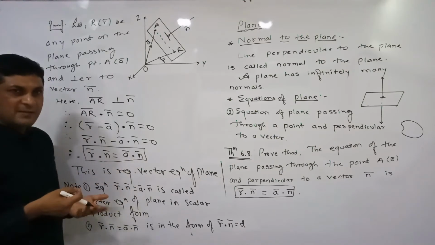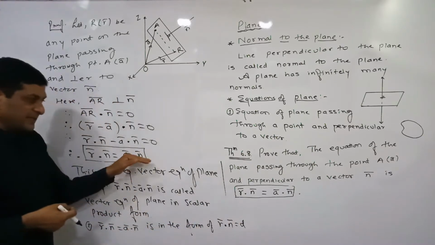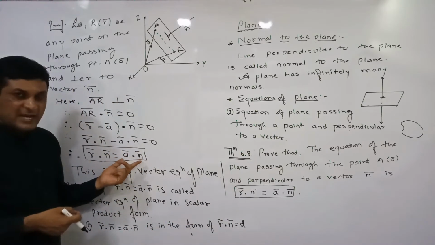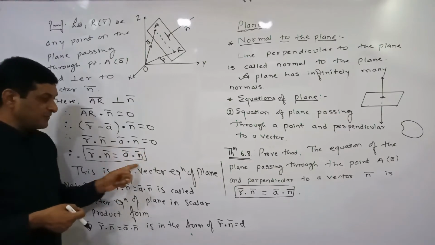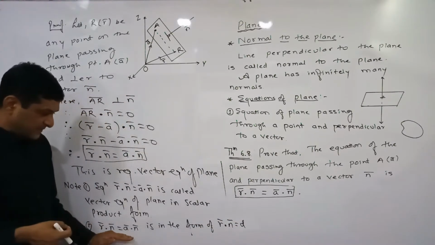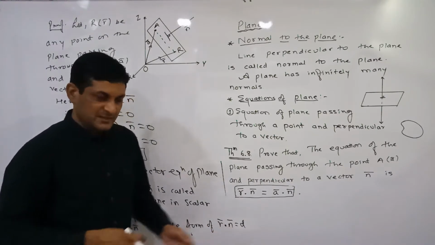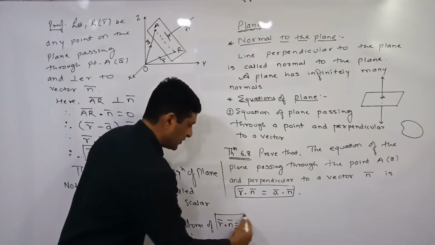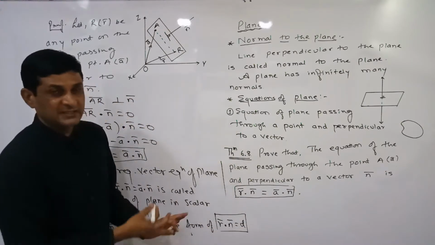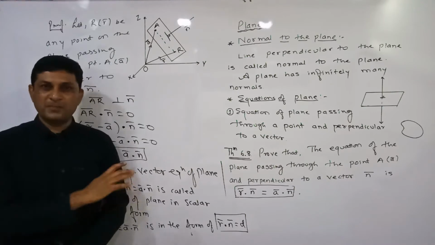Scalar means one number. So I am denoting this number by D, meaning after substituting these values and simplifying, on this side we will get one number. That number I am denoting by D. So after simplifying this equation, the result will be in this form. So remember this important result. This is called the equation of plane in vector form.